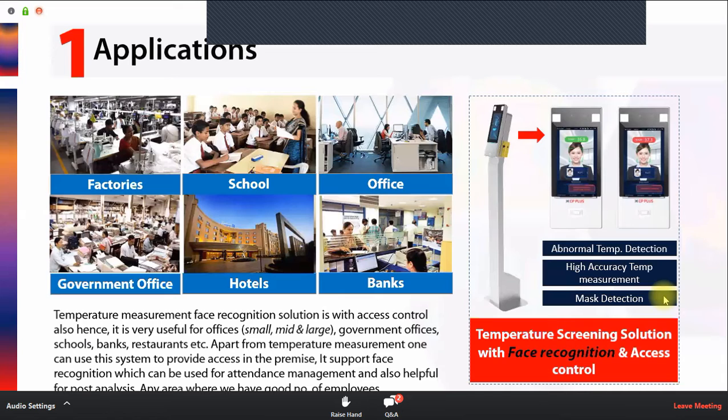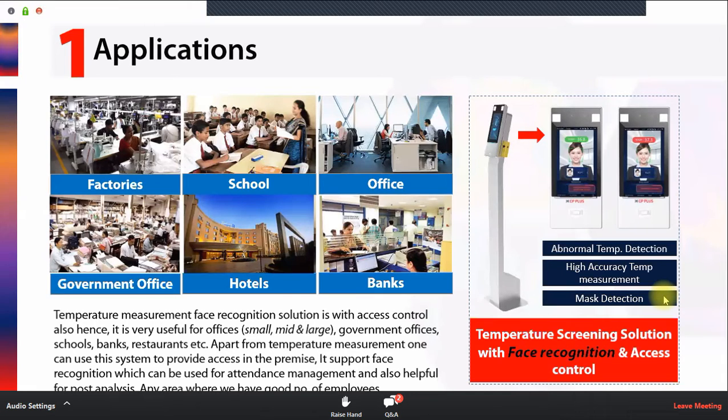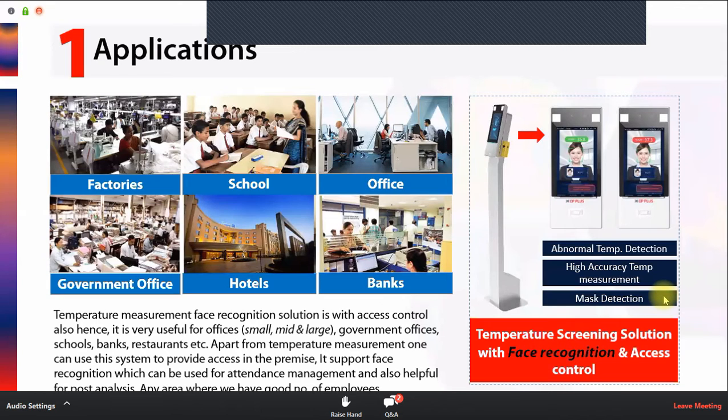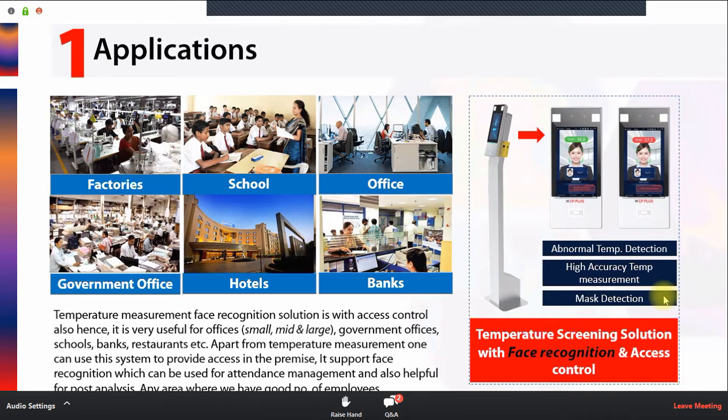It also has alarm input and alarm output. It has a lock system. An EL lock can be connected with this, and that EL lock can be authenticated by password, by face, or by QR code. So there are many ways. If there is a factory with 1,000 employees, it will authenticate all those 1,000 employees. But it is not only for the employees.